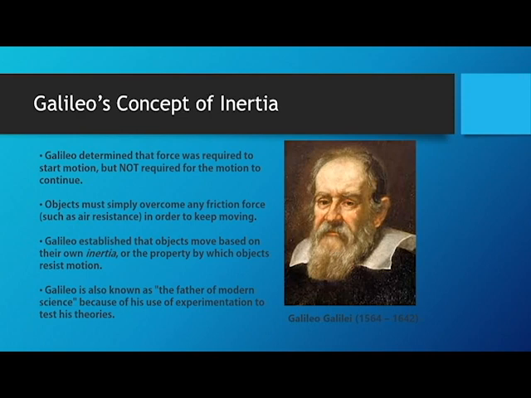He realized that if there was no friction, no resistance to motion as something was moving, then it would just continue moving forever at the same speed. It would never slow down or speed up. If you take away something that slows an object down, what's going to keep it from continuing to move?